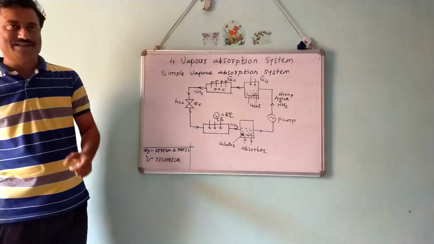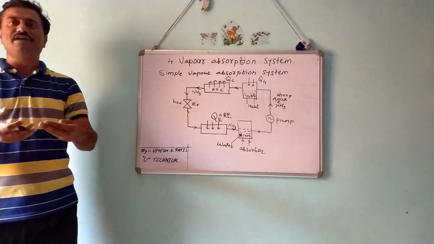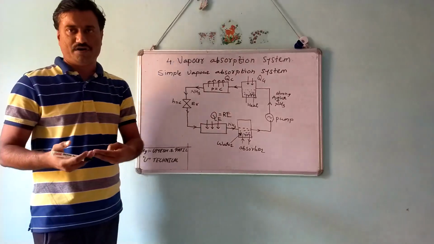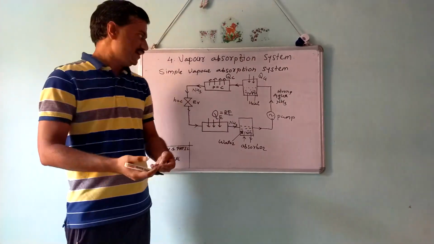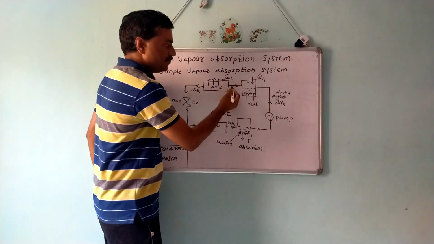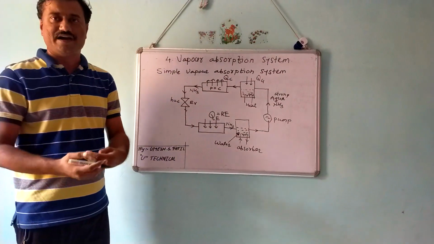Due to the addition of heat, as ammonia has a low boiling point compared to water, ammonia starts to boil. Ammonia vapors are separated and enter the condenser at high pressure and high temperature.